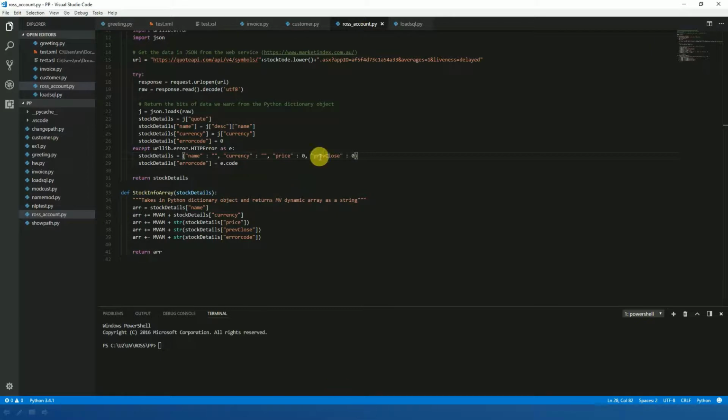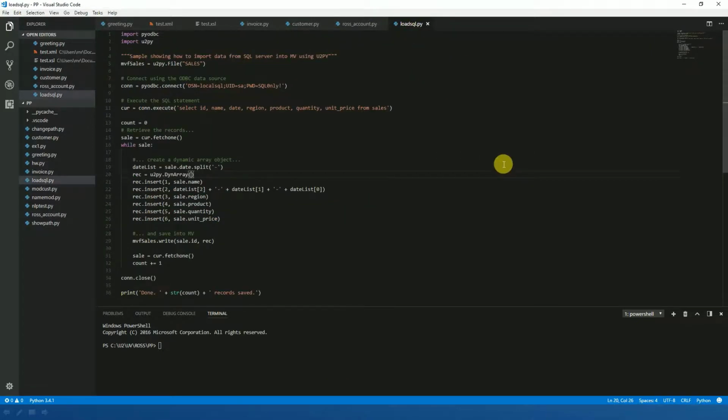Before we run it, we'll look at the load SQL file, which is the Python program that will be run. So the first thing I do is connect to my sales file on the multi-value platform on UniVerse. I then connect to my ODBC data source using the PyODBC library, which is another one of these extension packages available on the Python Package Index, PyPI. So I use PyODBC to connect to my ODBC data source.